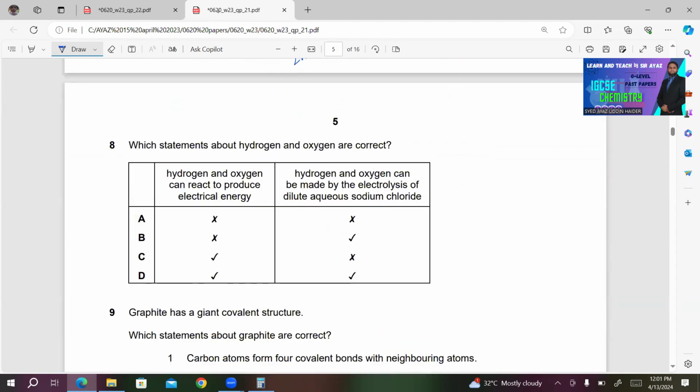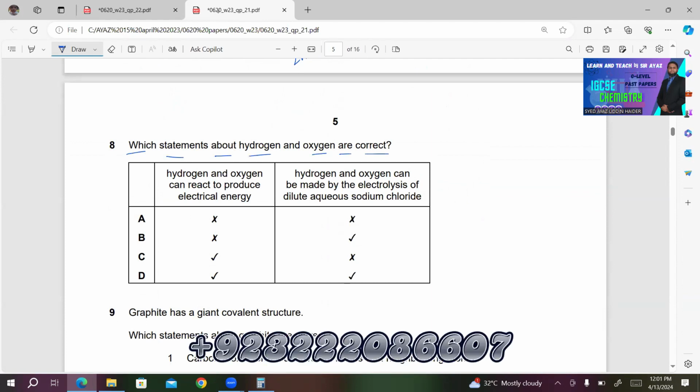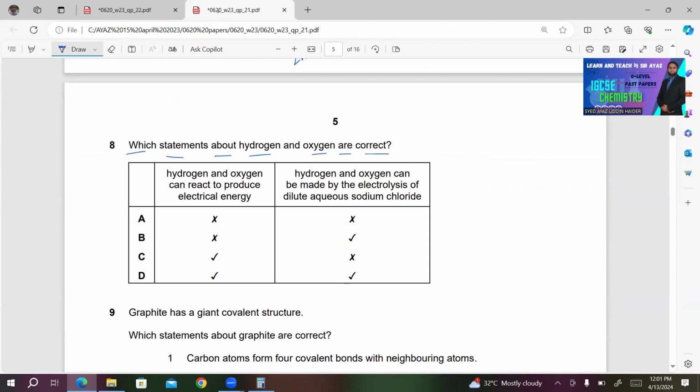Number 8. Which statements about hydrogen and oxygen are correct? Hydrogen and oxygen can react to produce electricity. Hydrogen and oxygen can be made by the electrolysis of dilute aqueous sodium chloride. Yes, hydrogen and oxygen can be made by the electrolysis of dilute aqueous sodium chloride, and hydrogen and oxygen can produce electrical energy. So D will be the right answer in this case.